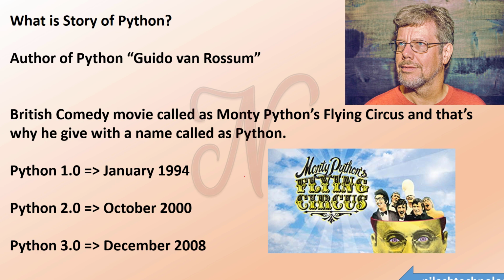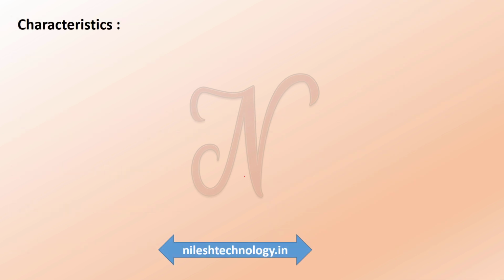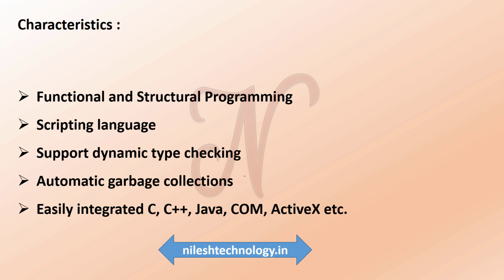Next are the characteristics of Python. It supports functional and structured programming methods as well as object oriented programming. It can be used as a scripting language or can be compiled to bytecode for building large applications. It provides very high level dynamic data types and supports dynamic type checking. It supports automatic garbage collection. It can be easily integrated with C, C++, COM, ActiveX, CORBA and Java. These are some characteristics of Python.